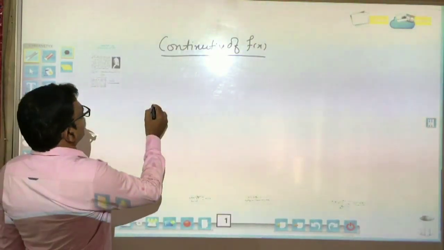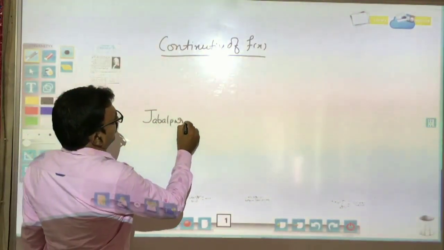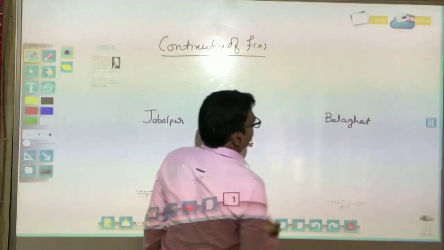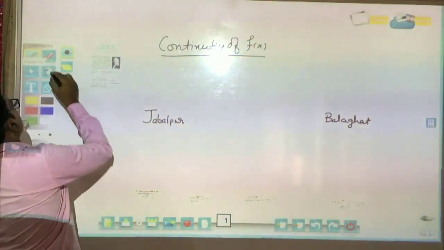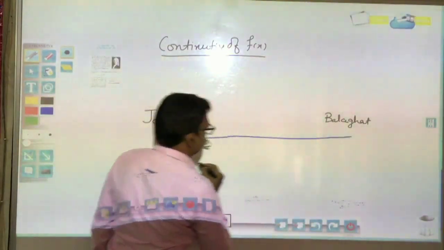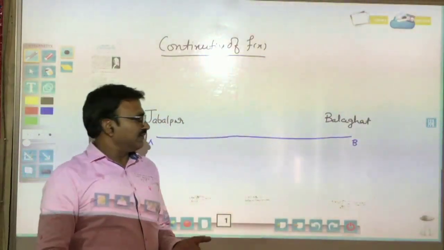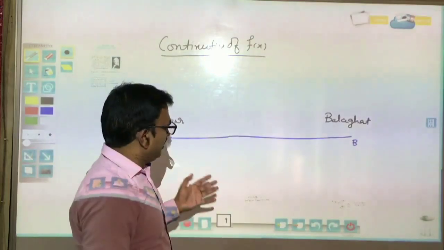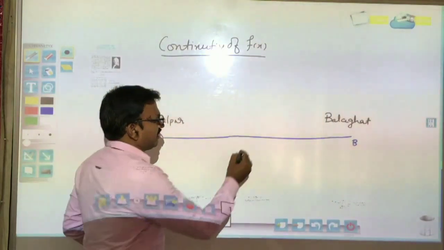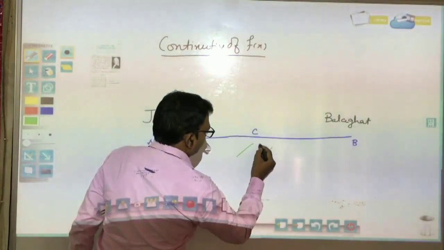Suppose you want to go from Jabalpur to Balaghat, suppose. Then definitely these are two stations, and the stations are connected by a road. This is the road. And we know that if we are traveling on any road, then the road is always continuous. But some points are there. Suppose there is a river at point C.